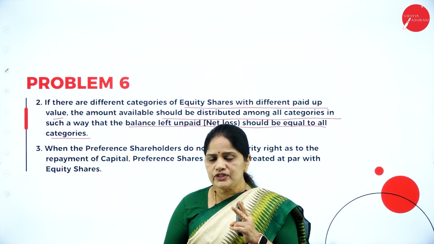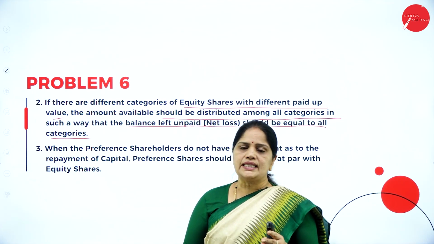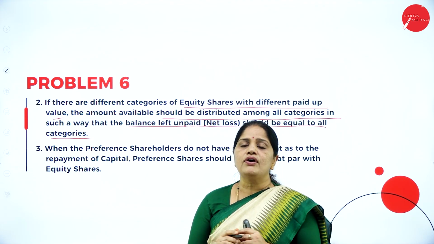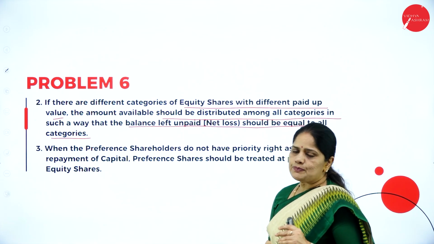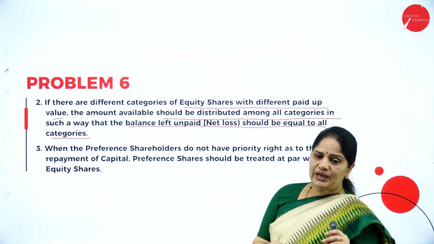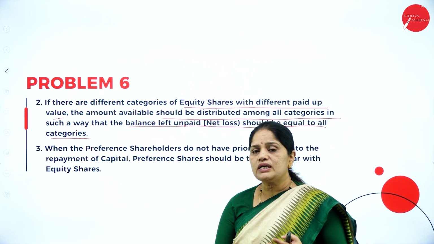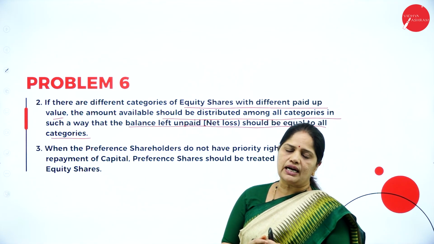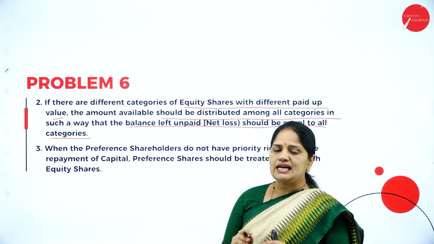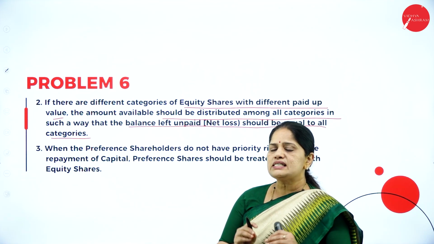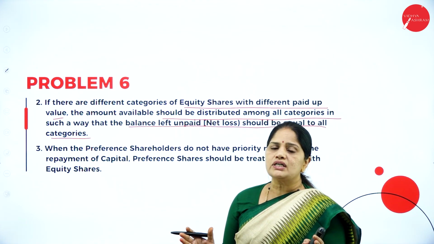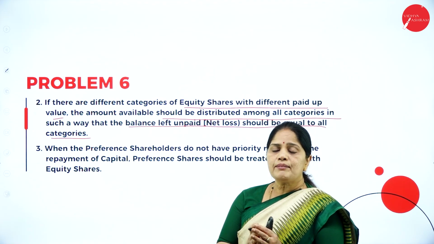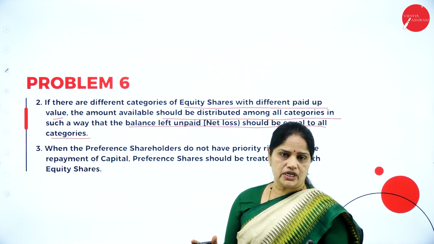Now we have to make the payment in such a way that the loss is equal for all the kinds of equity shareholders. In this problem especially, they have mentioned that preference shareholders don't have any preferential rights. So we are considering the preference shareholders as equity shareholders, and we are distributing whatever surplus is remaining among all the three categories of shareholders.